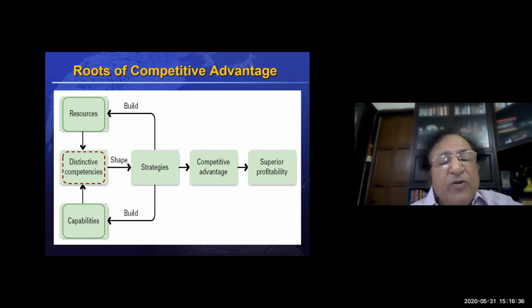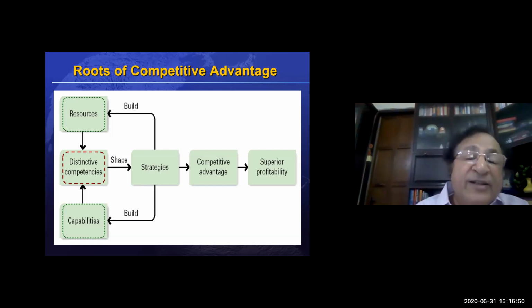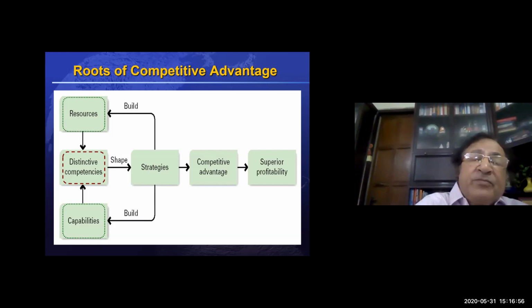Otherwise, distinctive competencies tend to fade away over a period of time, or our rivals are able to get a hang of our distinctive competencies, and they also improve their distinctive competency. So our strategy should also be there to keep on renewing our distinctive competencies, enhancing our distinctive competencies.